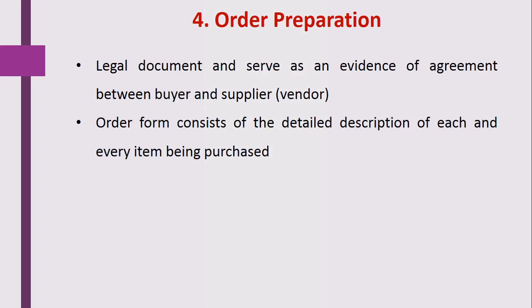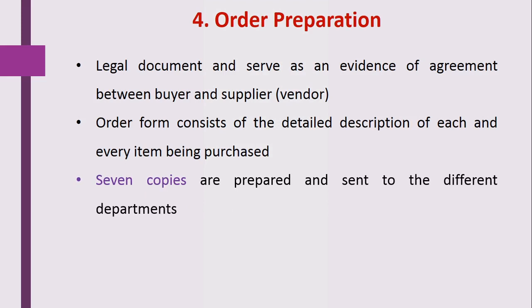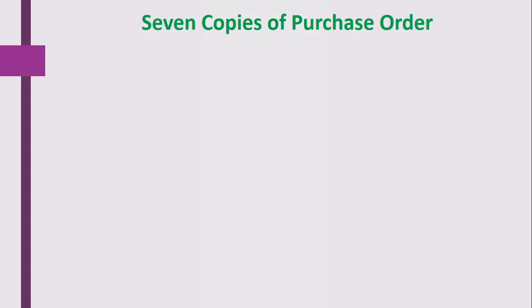While preparing the purchase order, seven copies are prepared and sent to different departments for different purposes. Let's see why those seven copies are required while preparing the purchase order, and which department requires which purchase order copy. So we will see here the seven copies of that purchase order.